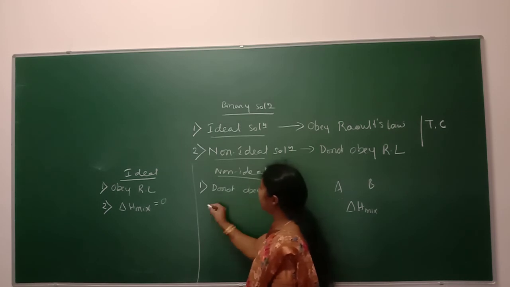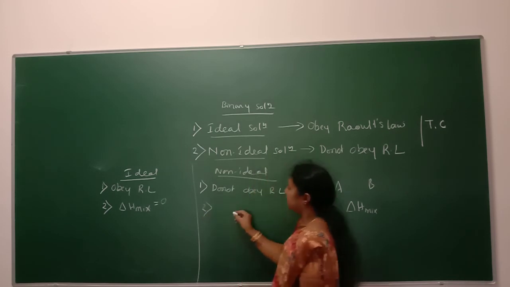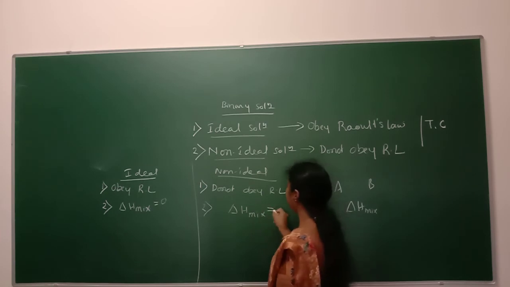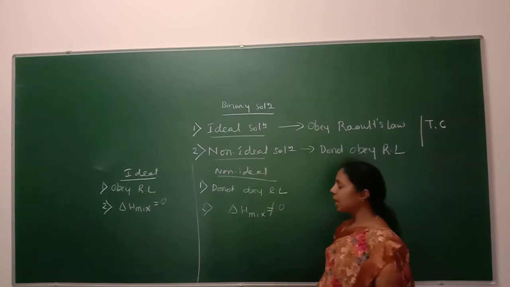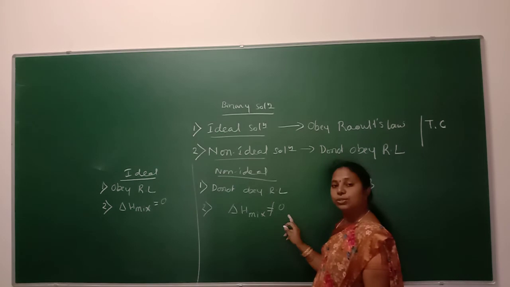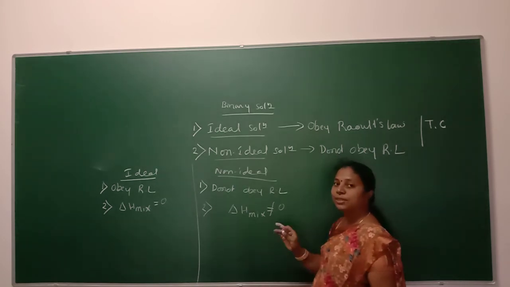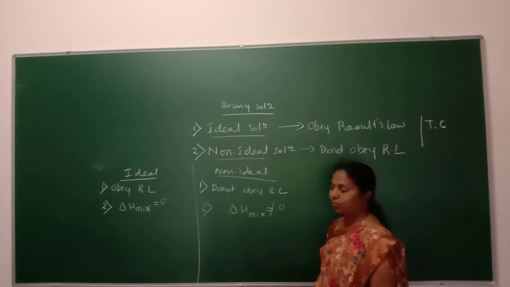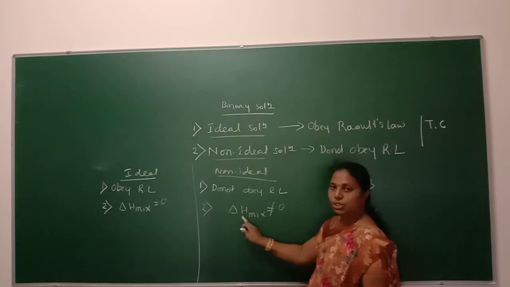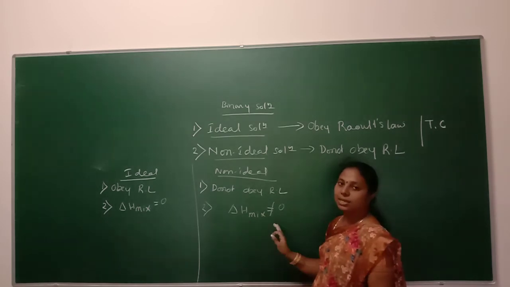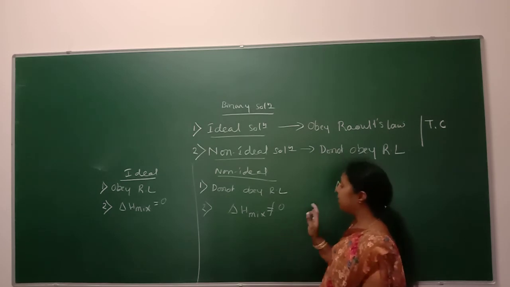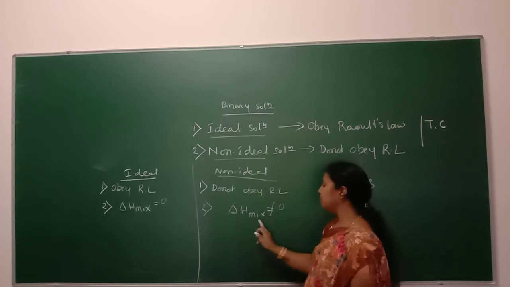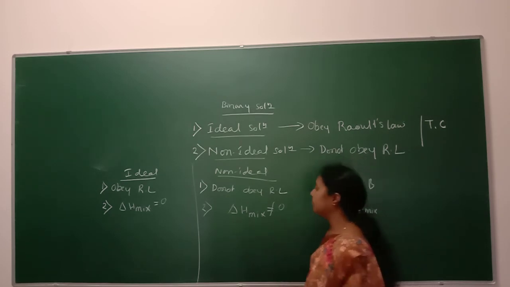So in case of a non-ideal solution, the value of delta H of mixing is not equal to 0. Why is it not equal to 0? During the mixing of the two individual liquids to form a solution, there may be an increase in volume, an increase in the heat change or a decrease in the heat produced. Because of that, delta H of mixing is not equal to 0.